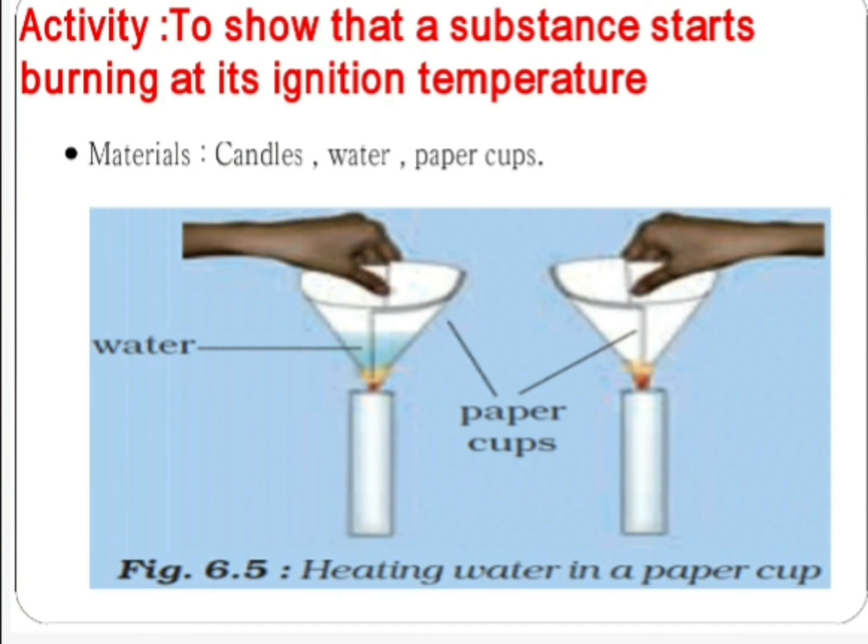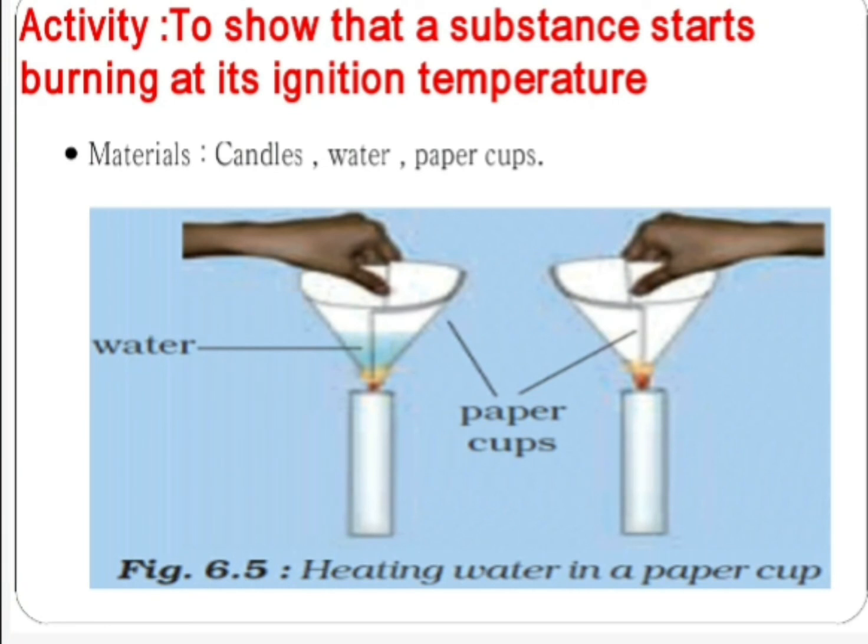Next point is activity: to show that a substance starts burning at its ignition temperature. Material: candle, water and paper cups.